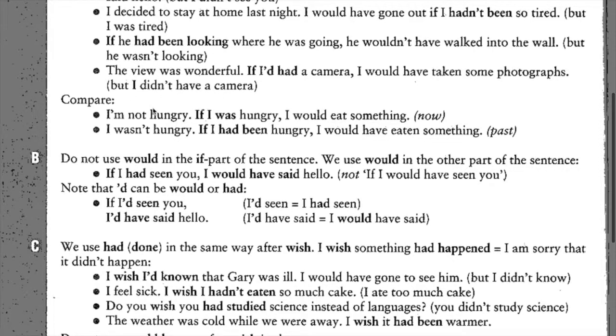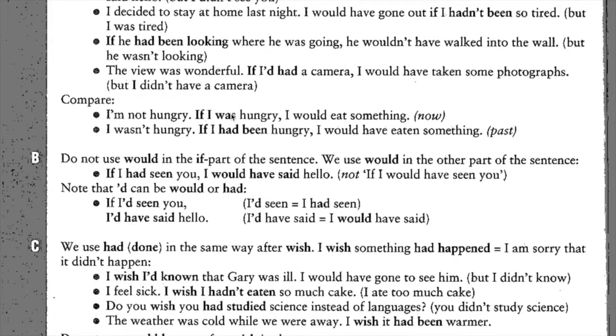So now compare. I'm not hungry. If I was hungry, I would eat something. So you're talking about a situation that is taking place now, right? So this is the second conditional, not the third conditional. If I was hungry, I would eat something. You're talking about your feelings now. Now observe, this is the past. I wasn't hungry. If I had been hungry, I would have eaten something. So you're talking about the past.